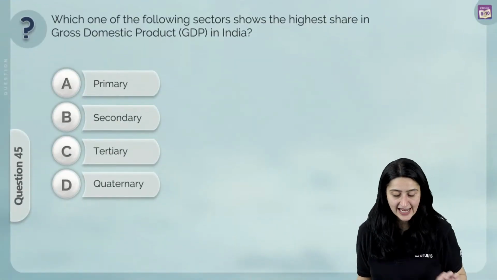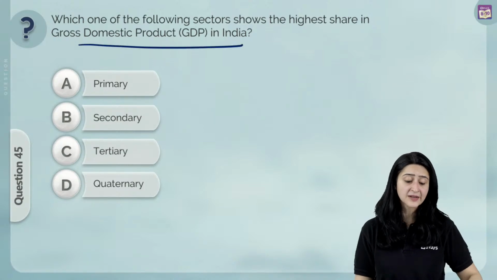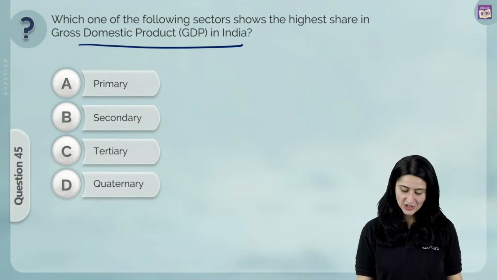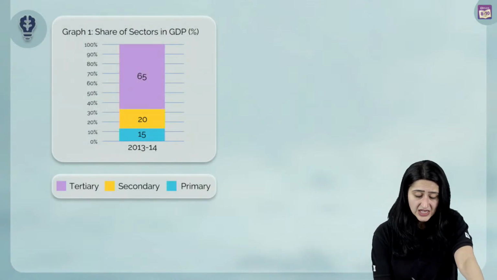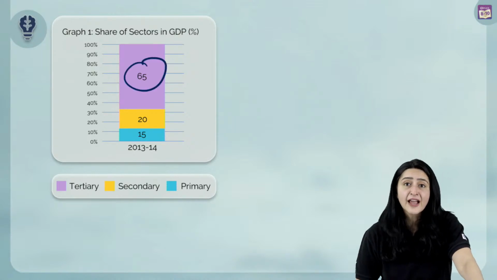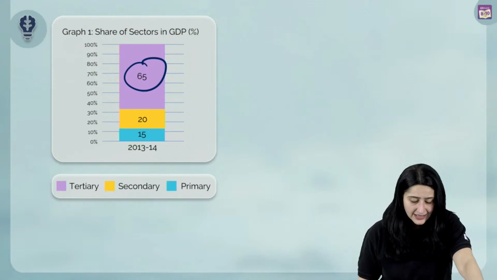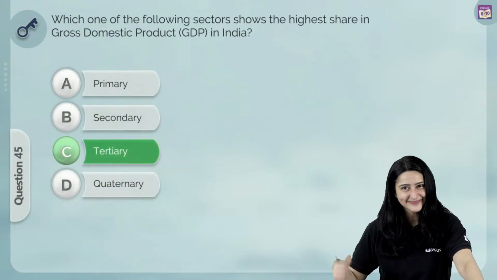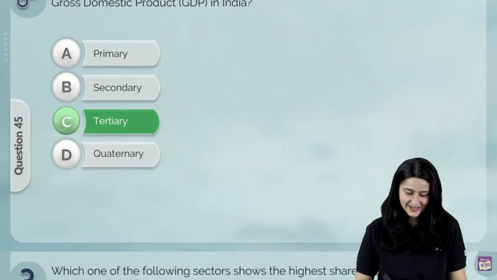Which one of the following sectors shows the highest share in the GDP, or the gross domestic product, in India? Is it primary, secondary, tertiary, or quaternary? Well, again, we know this from our live session. The share of the sectors in the GDP in 2013-2014, we had the tertiary sector at the highest, contributing almost 65% of the GDP. Agriculture, or primary, was 15, and the secondary sector was approximately 20. And so obviously C is the correct answer. Yes, I see a lot of C's over here. Let's move on to our next question.